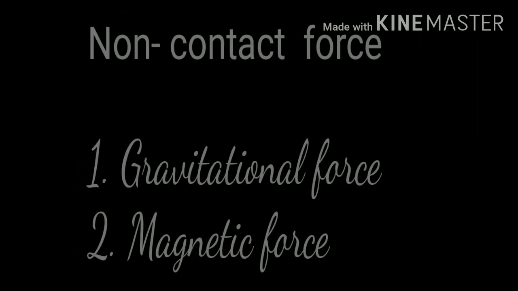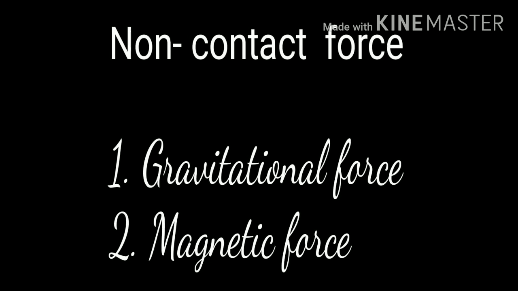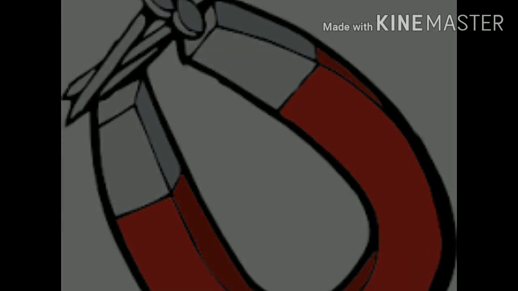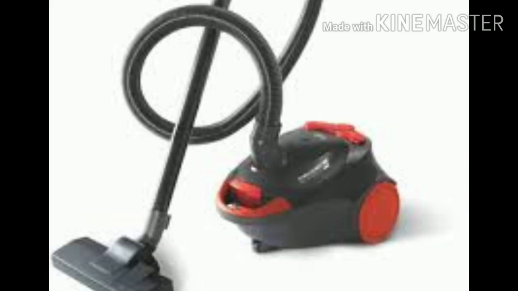The non-contact force is classified into two types, that is first one gravitational force, second one magnetic force. Non-contact force means when a force is applied without touching an object, then it is called non-contact force, like magnet and vacuum cleaner.